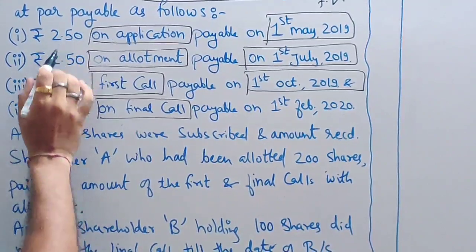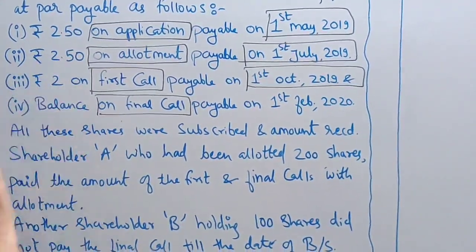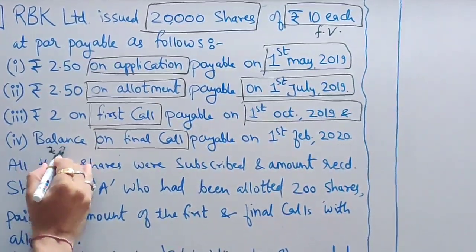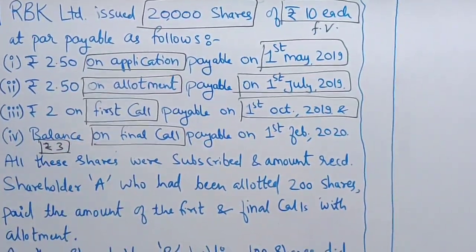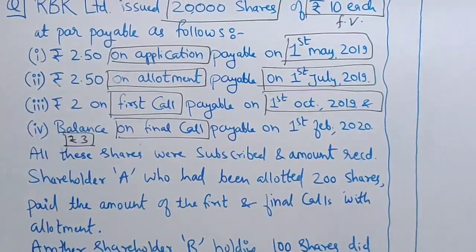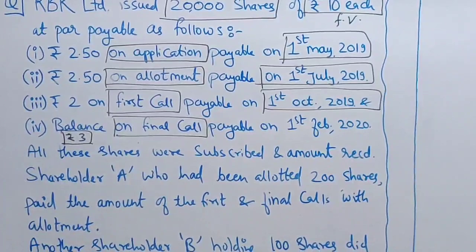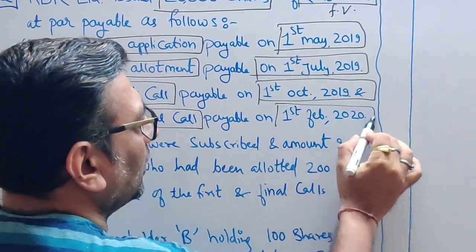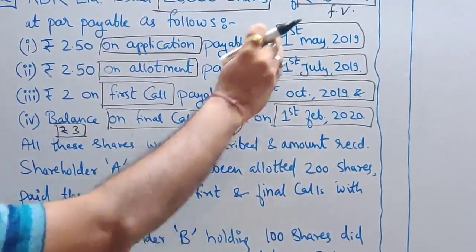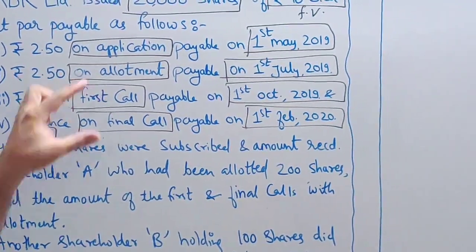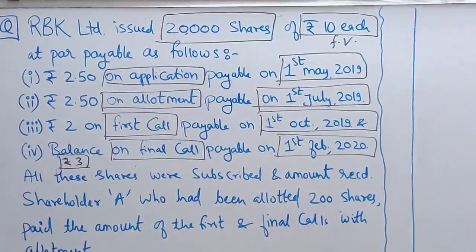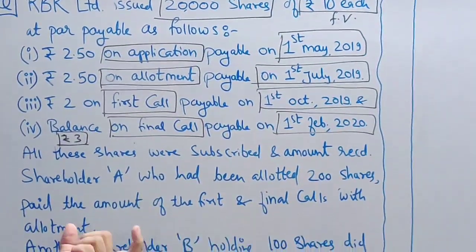So what will be the balance amount? Let's calculate. 2.5 plus 2.5, 5, plus 2, 7, and the face value is 10. So how much is the balance, students? Rupees 3. So 5 plus 2, 7, plus 3, 10. So the final call will be of rupees 3. And when to make this final call? On 1st of February 2020. So all the dates are given. Now why are dates given for all the installments? Because in this sum we are also going to calculate interest on advance and on arrears.